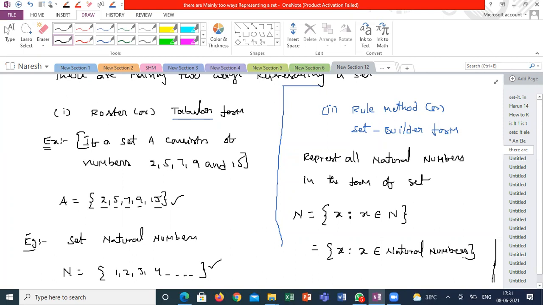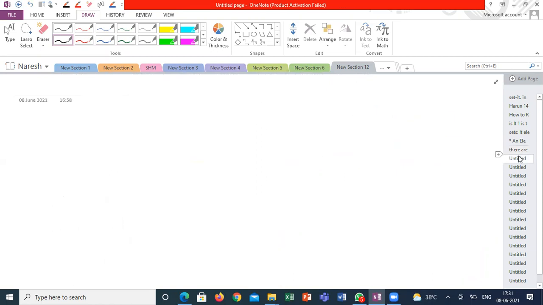Now I will give one more set in tabular format. Is it possible to write in rule format or set builder format? A is a set such that 2, 3, 4, 5. This is a roster format, correct? How can I convert this roster format into set builder format or rule format? I can write like this.